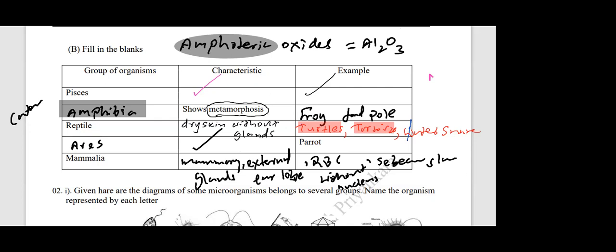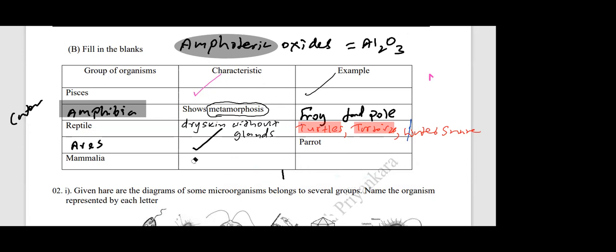Examples you can write. I prefer the special ones, some exceptions, rather than writing dog, cat, cow, lion, tiger, rat. Some special examples, like bat, a flying mammal. Then aquatic mammals, you can write sea lion, otter, dolphin, blue whale.